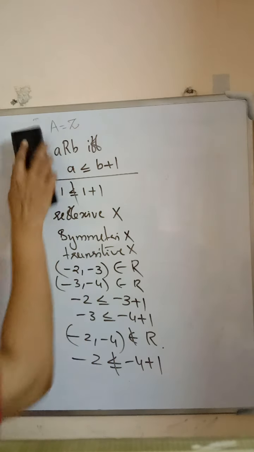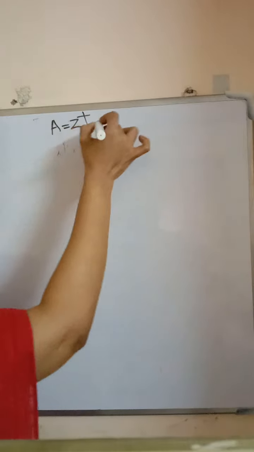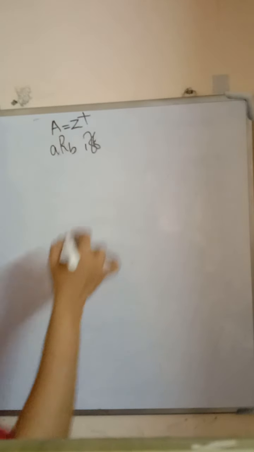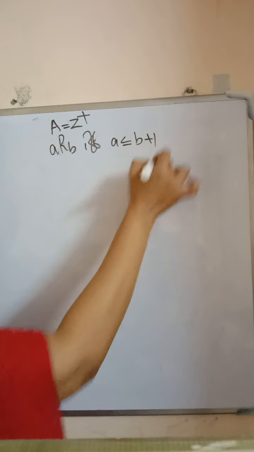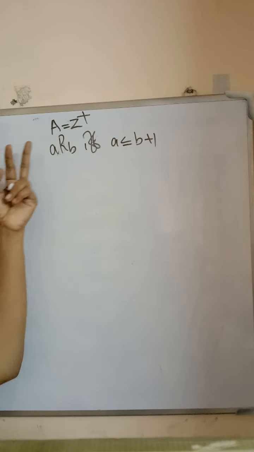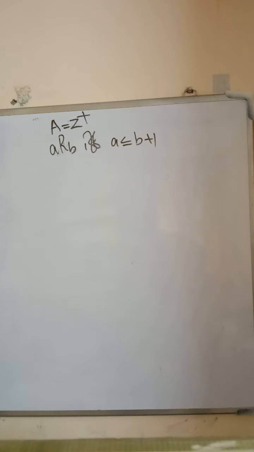Consider another problem. Check the reflexivity, symmetry, anti-symmetry and transitivity in the following problem. A is equal to the set of positive integers and A is related to B if and only if A is less than or equal to B plus 1. In the previous problem we considered A as the set of integers. Here we consider A as the set of positive integers.